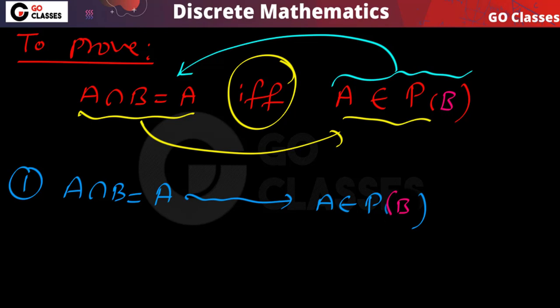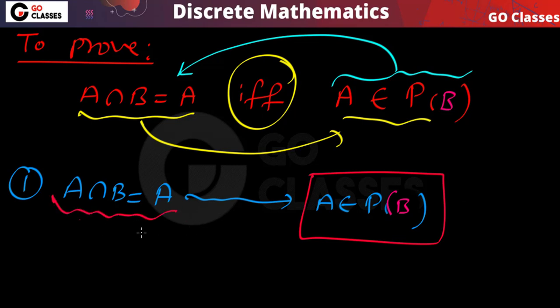Now here you can use the idea that we were discussing. This is what we want to prove: this is the given thing, and from this, if it is true, then we want to prove this. If A intersection B is A, then A should belong to the power set of B. Actually, this simply means that A is a subset of B. A belongs to the power set of B means simply that A is a subset of B.